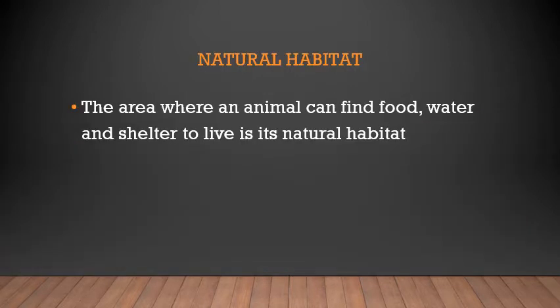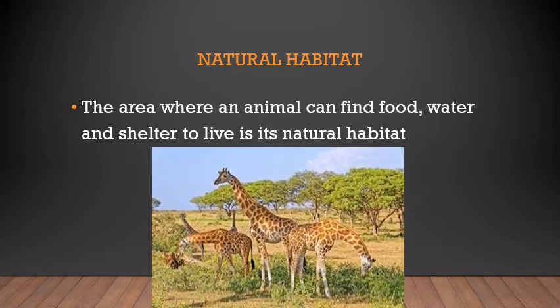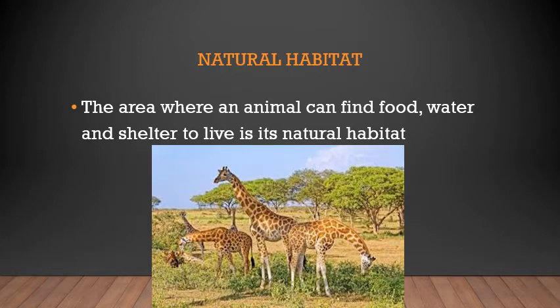Now, natural habitat. Natural habitat means the area where an animal can find food, water and shelter to live is called its natural habitat. Shelter means a place to stay safe. Shelter is like a home. The place where it can find its food, water and shelter is called its natural habitat.